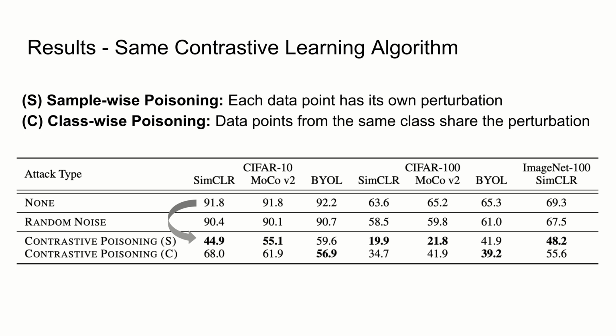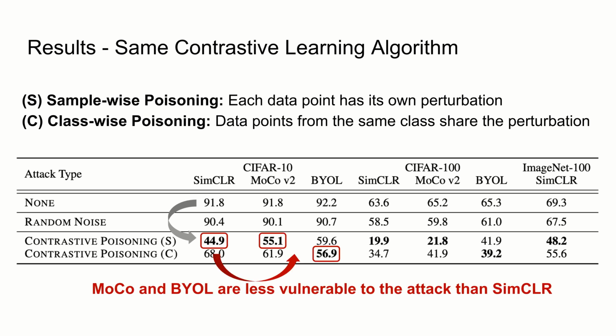Moreover, comparing the lowest attack accuracy, we observe that MoCo and BYOL are less vulnerable than SimCLR. We attribute this enhanced robustness to the presence of the momentum encoder in MoCo and BYOL. Because it is more challenging for the attacker to shortcut both the normal encoder and the momentum encoder.